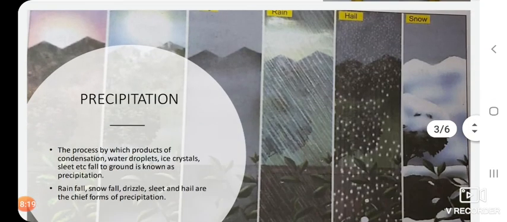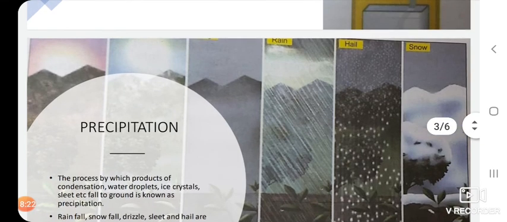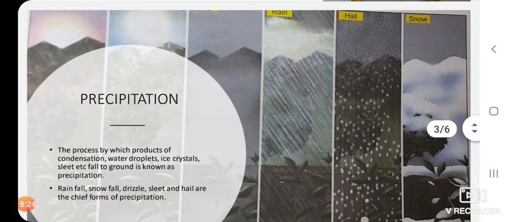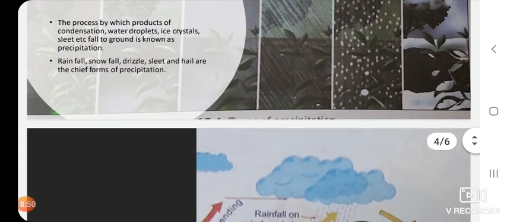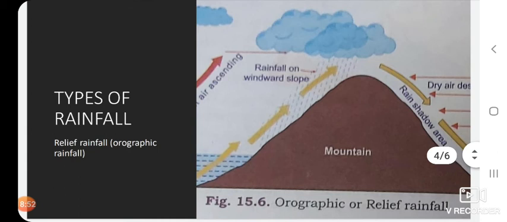And then what is precipitation? Precipitation is a process by which products of condensation like water droplets, ice crystals, sleet, etc. fall to the ground. Some other examples are rainfall, snowfall, drizzle, sleet, and hail, which are the chief forms of precipitation. And the types of rainfall: the first is the relief rainfall.